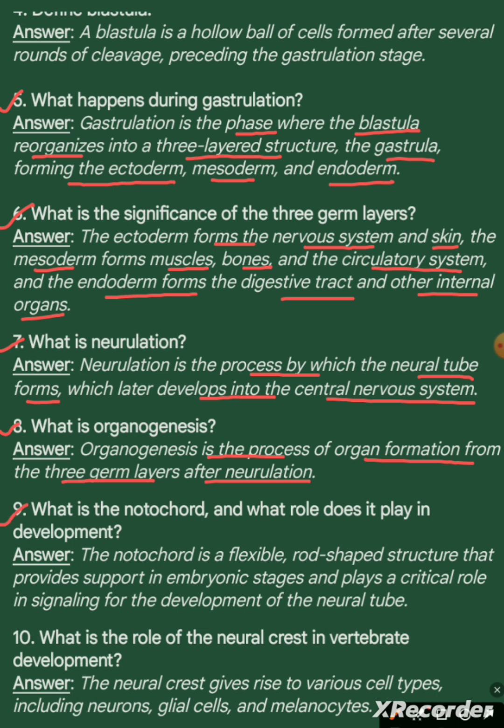Question 9. What is the notochord and what role does it play in development? Answer. The notochord is a flexible, rod-shaped structure that provides support in embryonic stages and plays a critical role in signaling for the development of the neural tube.